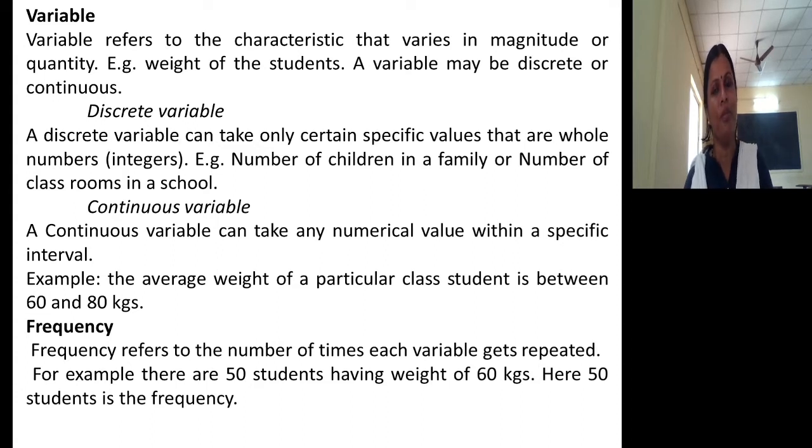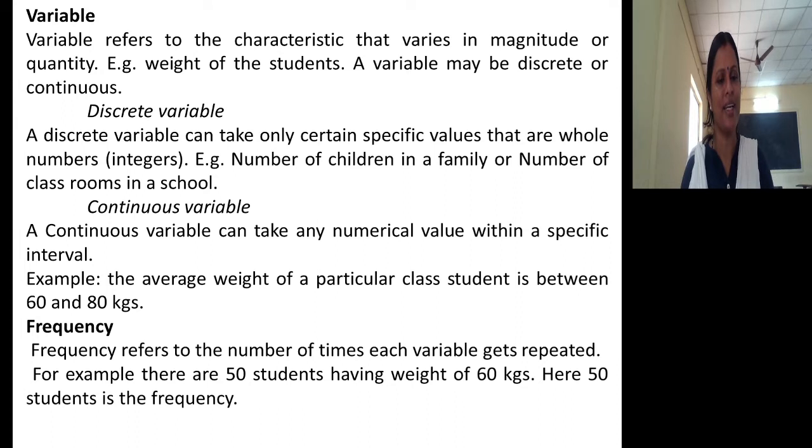So variable refers to characteristics that vary in magnitude or quantity. It may be discrete or it may be continuous. If a variable takes only certain specific values, that is called a discrete variable. If a variable takes any numerical value within a specific interval, that constitutes what variable? Continuous variable. Try to understand. You have to know this concept of variable.